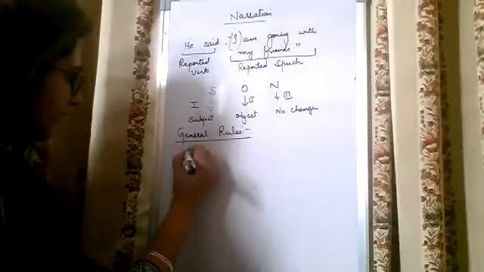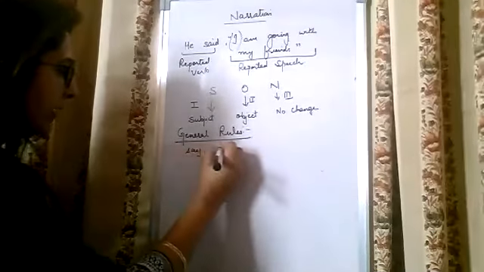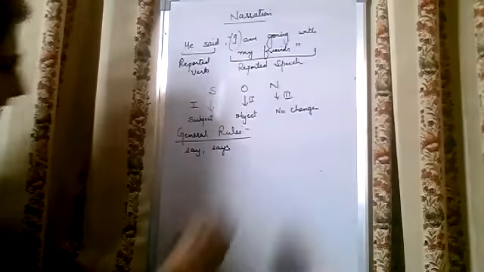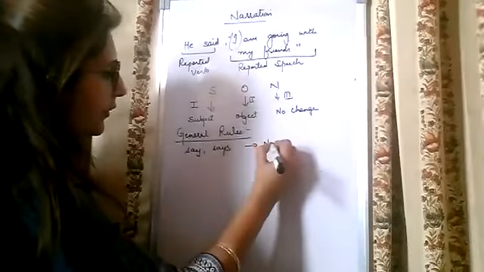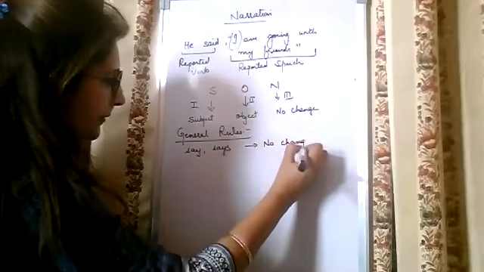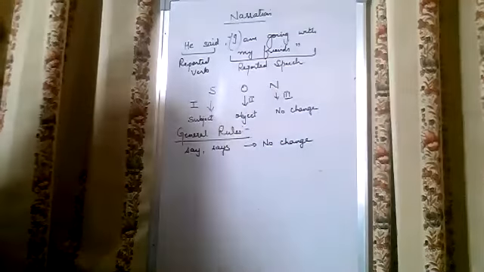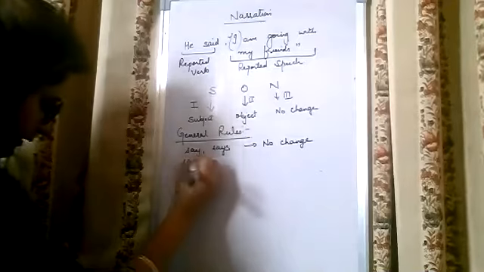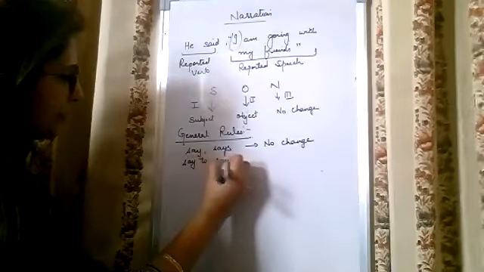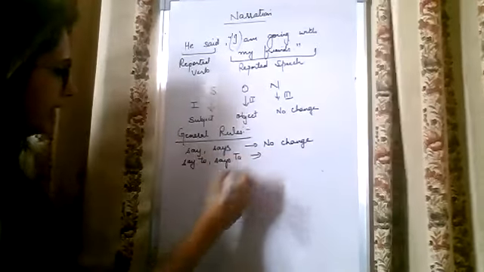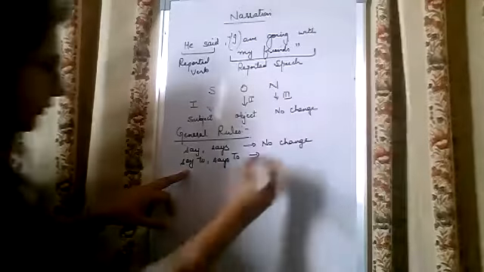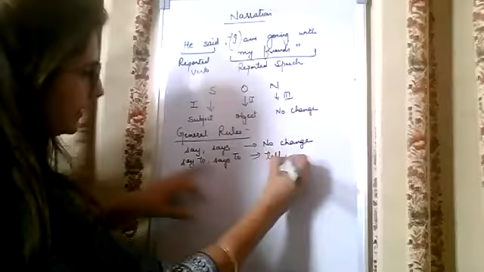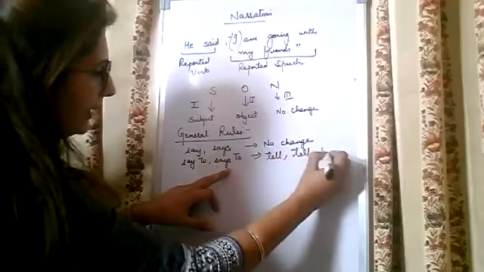Whenever there is say or says in the reporting verb, then there is no change. When say to or says to is there, say to is changing to tell, and says to is changing to tells.